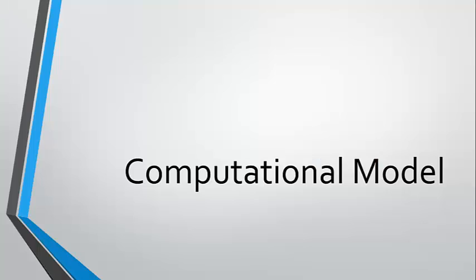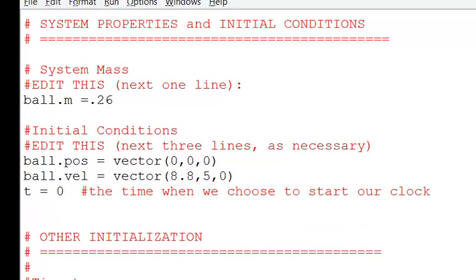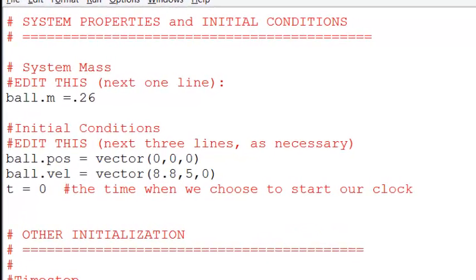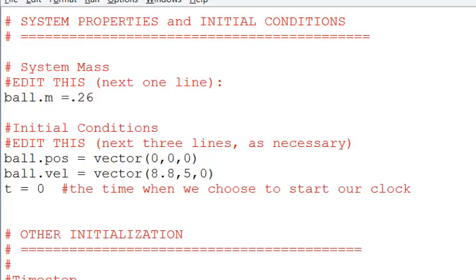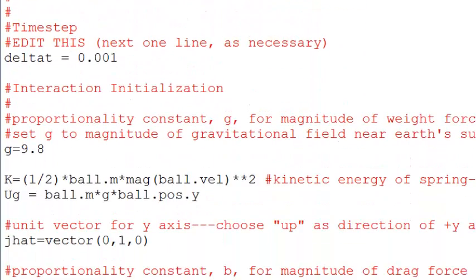First, I did all the initializing values. Ball mass, which is a standard volleyball, weighing 0.26 kilograms. The ball position starting at the origin, and finally I calculated the start velocity by taking the first couple X and Y values from Tracker, adding them respectively and dividing them by the change in time. Then, as always, delta T is an extremely small time step at 0.001.